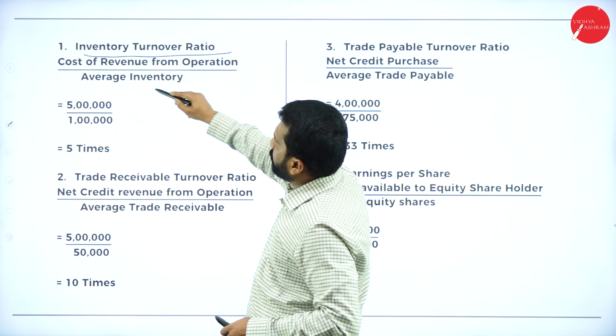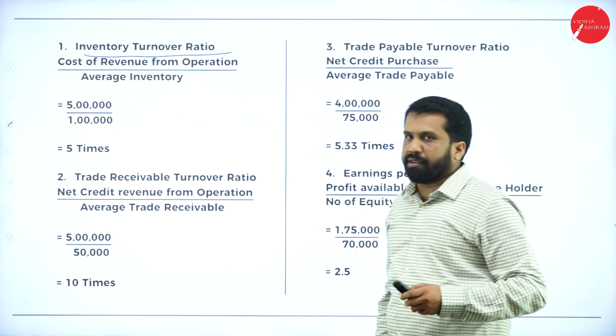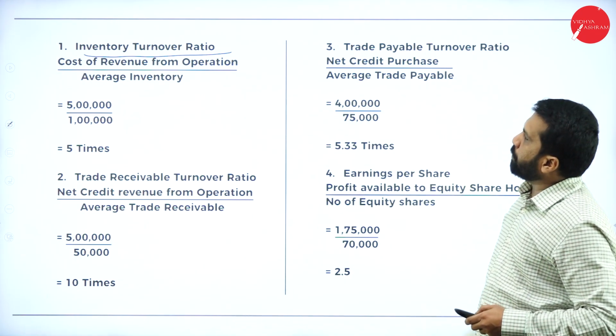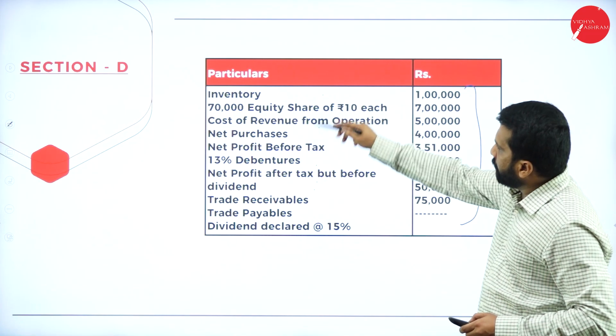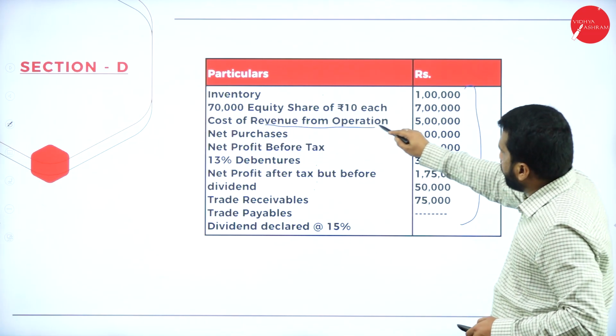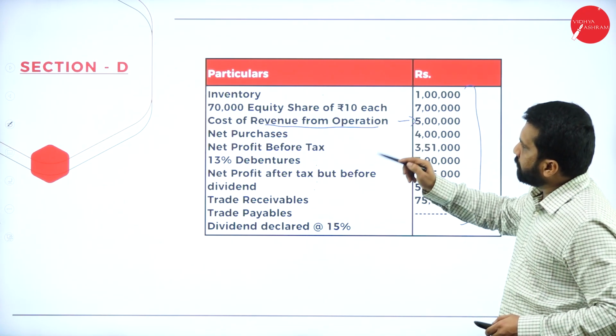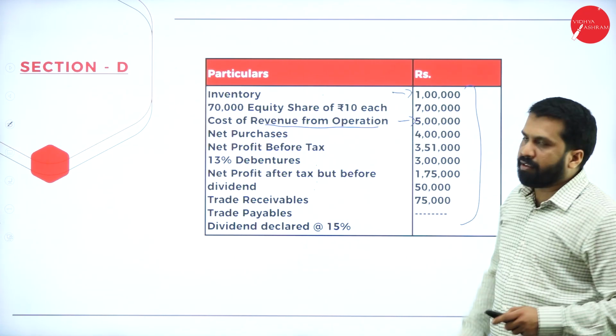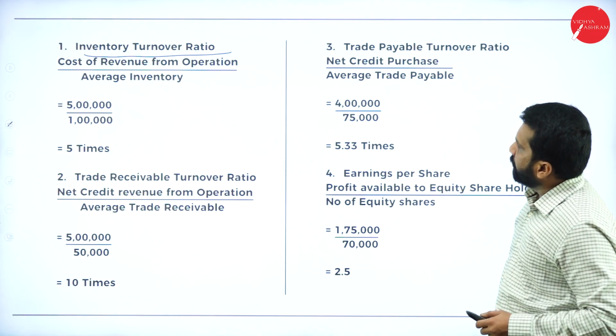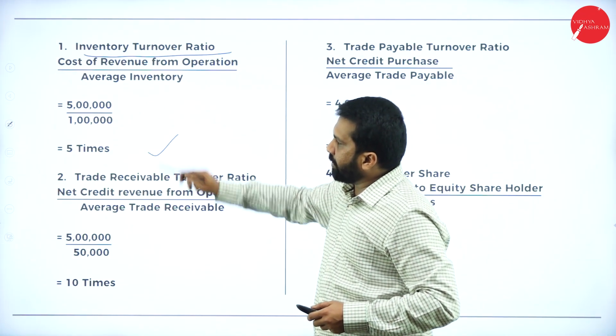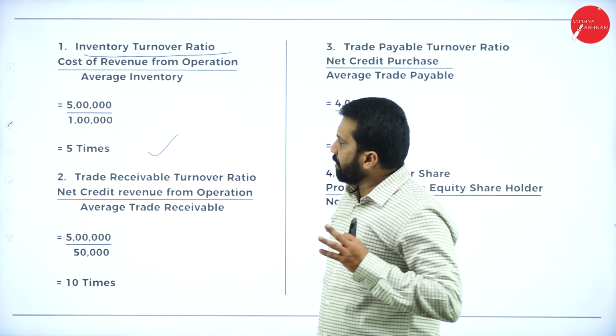Cost of revenue from operation divided by average inventory. The cost of revenue from operation is given directly, 5 lakh. 5 lakh minus 1 lakh, 5 times. Hope you are clear?